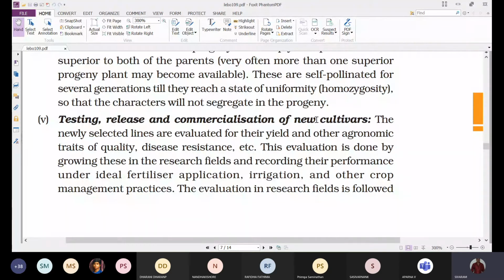Everything will be done at optimum condition or optimum level. So that is called the research fields. This evaluation is first done in research fields, recording their performance under ideal fertilizer application. That means they will provide all the necessary nutrients in the form of fertilizers. They will provide water whenever it is required, that is irrigation, and other crop management practices.